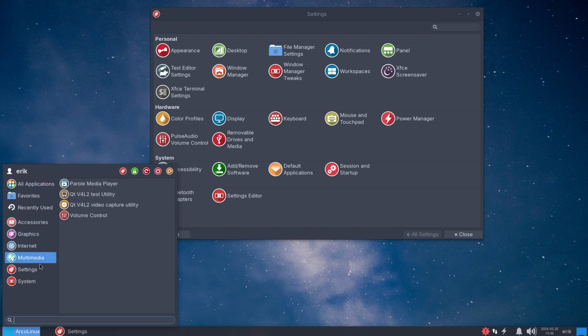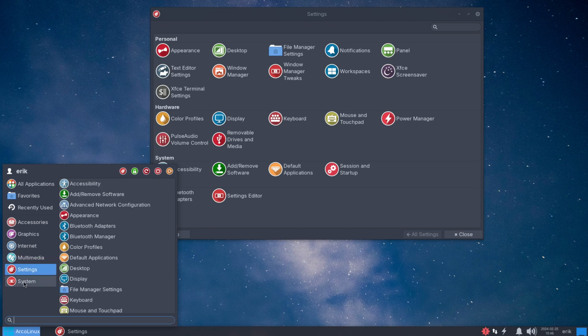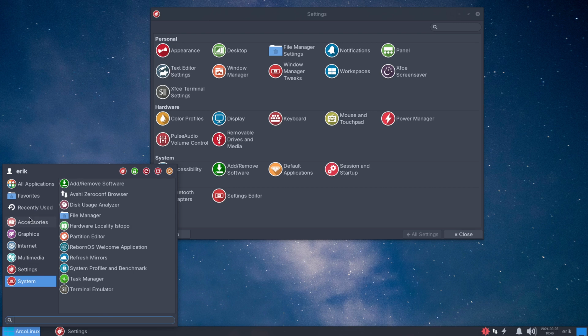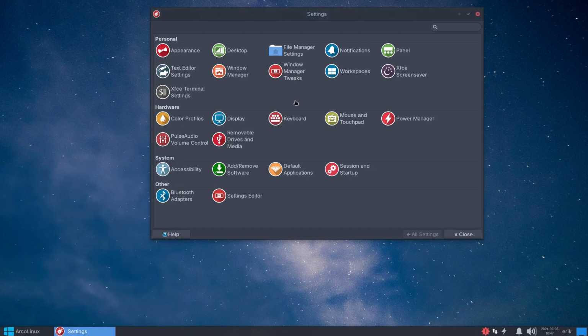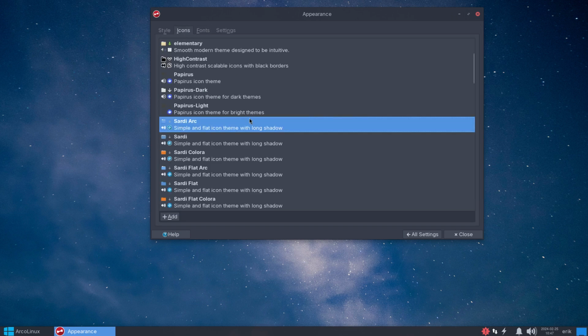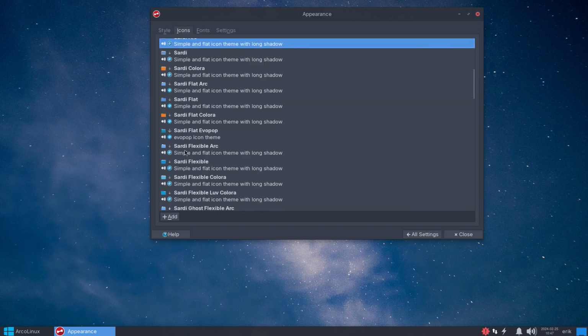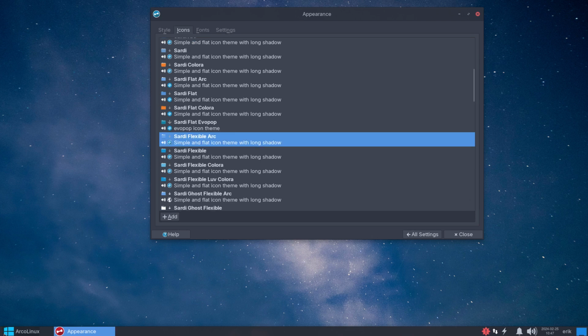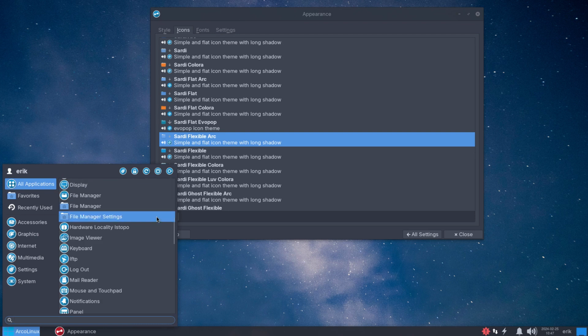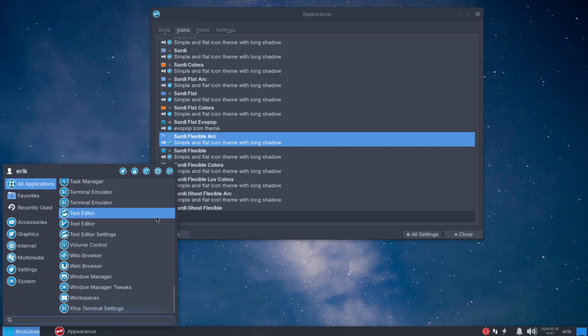And then we have all this. You can make these icons smaller and bigger, but what we're gonna do is go for a blue one, and a blue one is down here. And when you use the Sardi flexible arc, they're all blue, and immediately I will see what icons I'm missing. If it's not blue, it's not okay. So that's good.